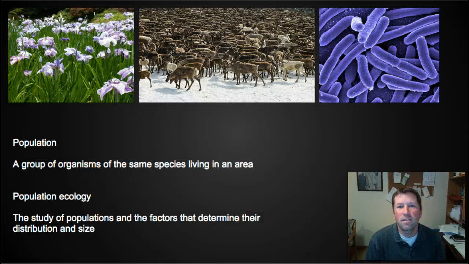So a population then is just a group of organisms of the same species living in an area. So this could be a population of plants of a certain species. So you see some irises there on the left. This could be a population of caribou on the Arctic tundra roaming around, but it's just a group of caribou, or even a population of bacteria. So one species of bacteria in a certain area, like on a table or in an ecosystem. Population ecology then is the study of these populations and the factors that determine their distribution and size. Factors that determine where these populations are and how large they are.